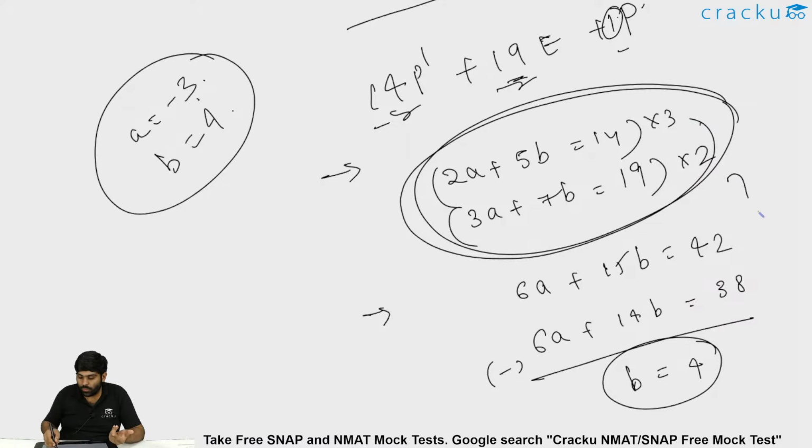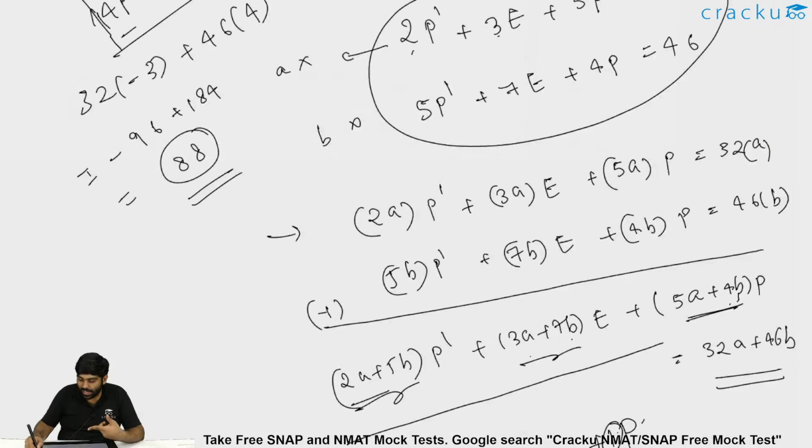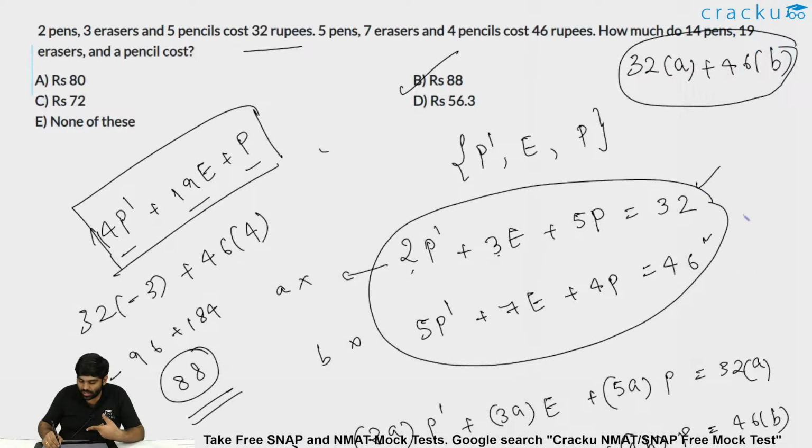Solving this takes hardly, let's say, 60 seconds. Then you will be getting B is 4, A is minus 3. So after spending 1 minute, you will get the A and B values. Now after getting A and B, you will understand that this is 32A, this is 46B. Another 30 seconds, so 1.5 minutes should be sufficient if you know the process.